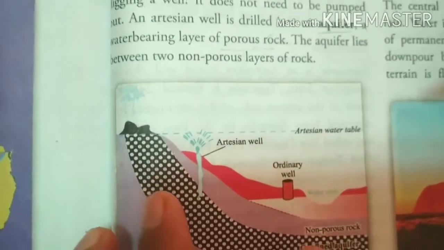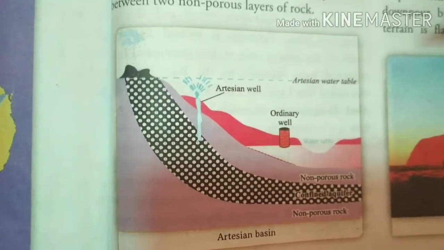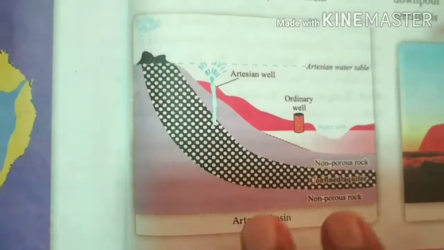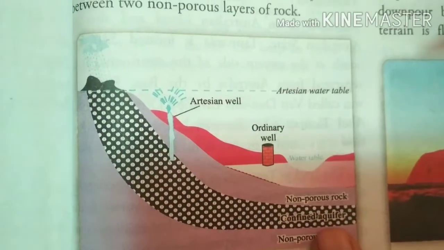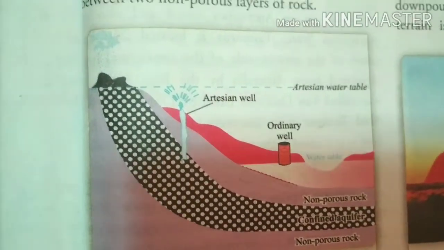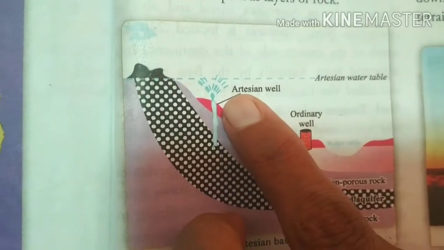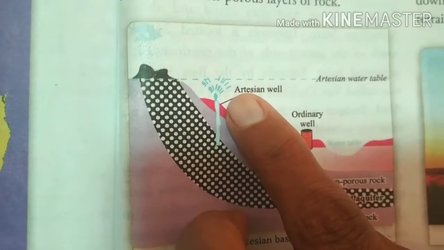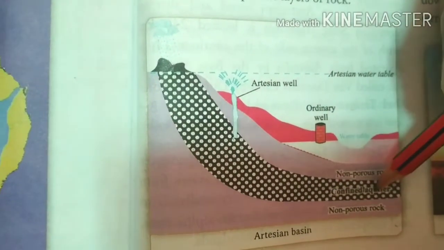So here we have water pressure, and as I told you, it is a lowland. Due to the lowlands, the water is not that far down, it is upward in this rock. So this rock works like a reservoir, and when we dig a well, water comes out with a gush, spontaneously, rapidly, in the form of a fountain. So this rock is also what we can call an aquifer.